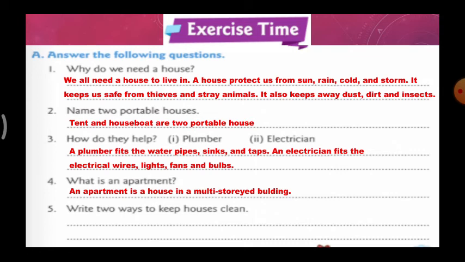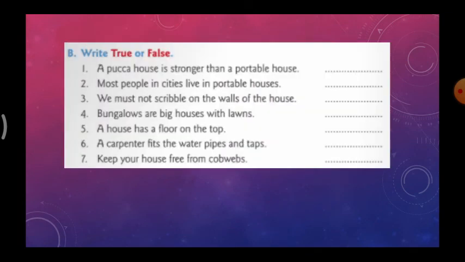An apartment is a house in a multi-storied building. Fifth question, write two ways to keep the house clean. Dust things every day to keep away insects. Sweep and mop the floor every day. So write all these answers, children, in your classwork as well as in your book.